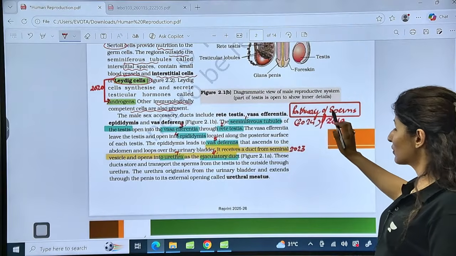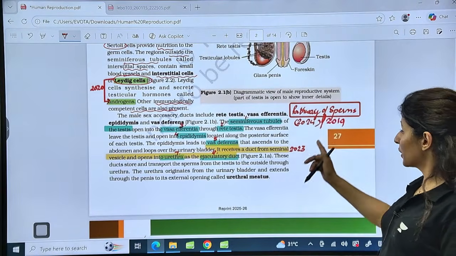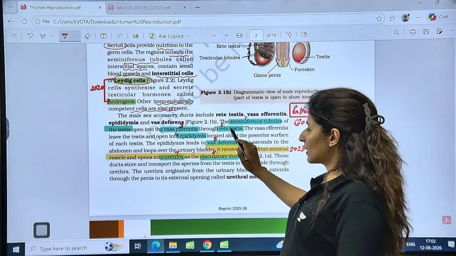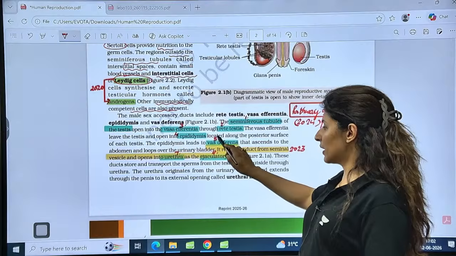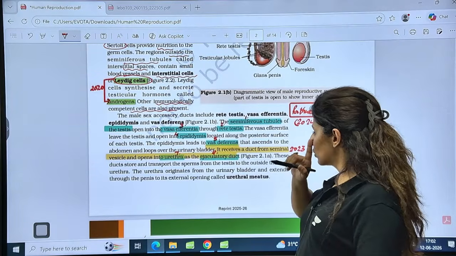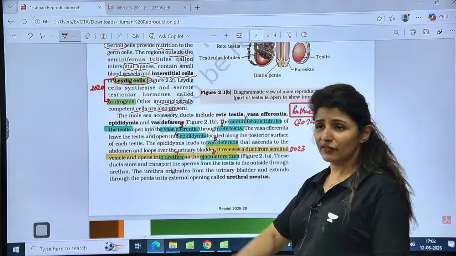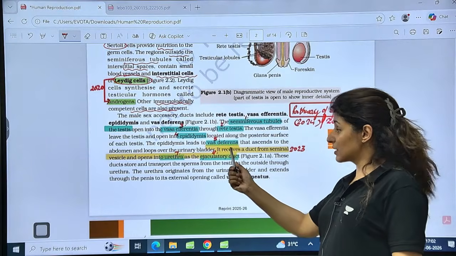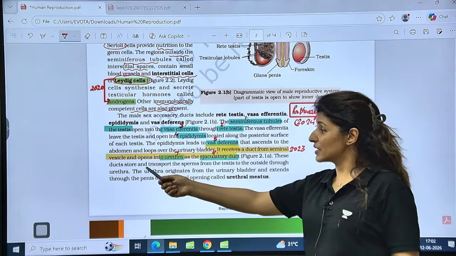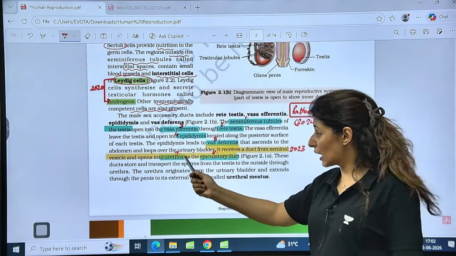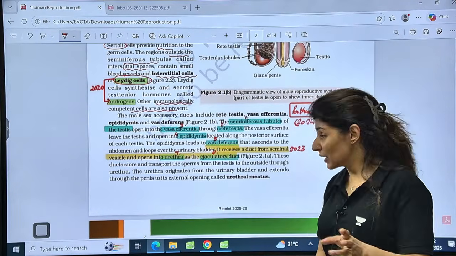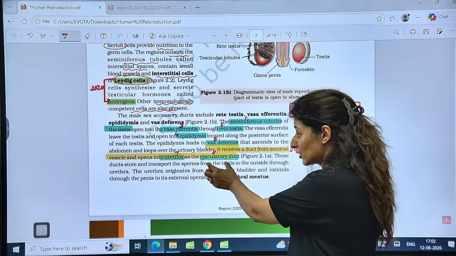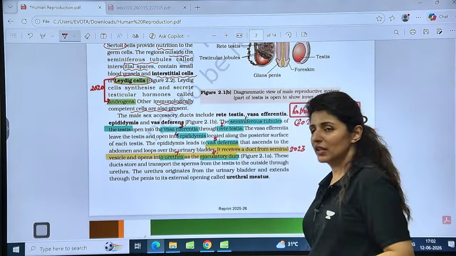So the question around pathway of sperms was asked in 2024 as well as 29. So seminiferous tubule, then rete testis, then vasa efferentia, then epididymis, then vas deferens, leading to ejaculatory duct and finally urethra. So vas deferens receives a duct from seminal vesicle, opens into the urethra as ejaculatory duct. What does it mean? Means vas deferens and duct from seminal vesicle will first form ejaculatory duct and then open into urethra.